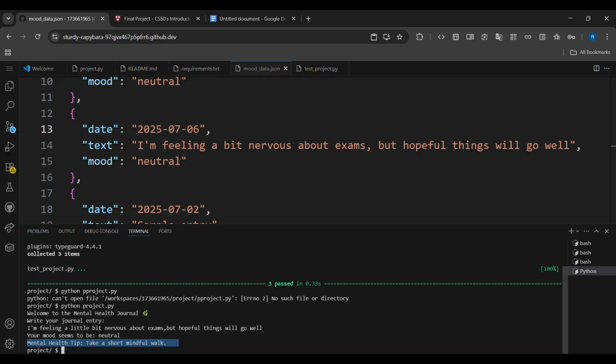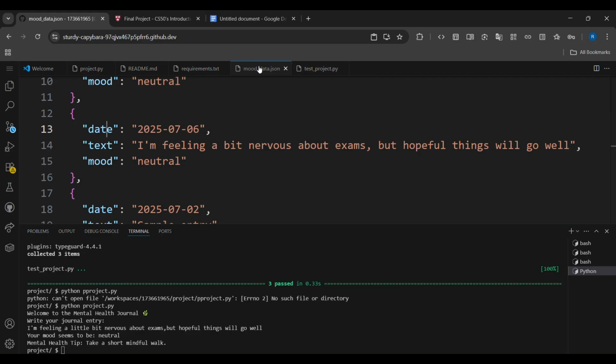It will give a mental health tip like take a short mindful walk. So basically, the app analyzes the sentiment of the text using TextBlob and says your mood seems to be neutral, and take a short mindful walk. Okay, the journal entry is saved automatically in a file called mood.json.